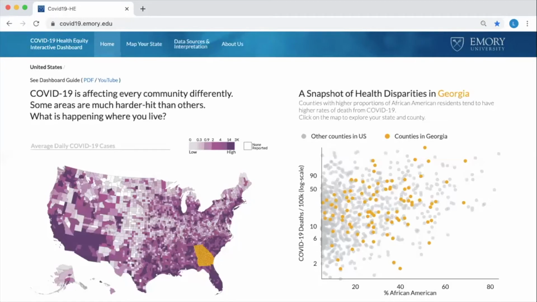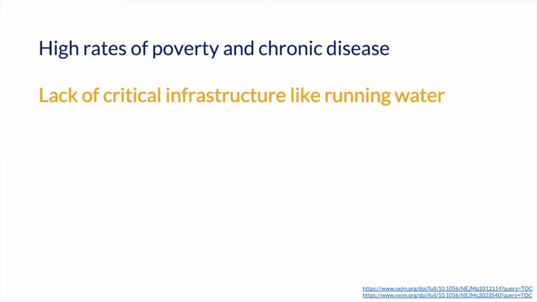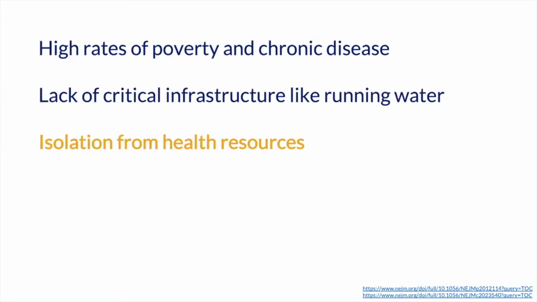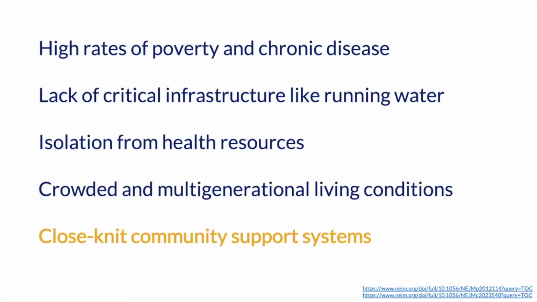As COVID-19 coronavirus infection continues to spread across the country, recent data has shown that Native American communities, particularly in the Southwest, are often very hard hit by the virus. Contributing factors may include high rates of poverty and chronic disease, lack of critical infrastructure like running water, isolation from health resources, crowded and multi-generational living conditions, and close-knit community support systems. Despite many of these communities being located in rural areas, the low population density has not had a protective effect against infection like we have seen elsewhere in the country.